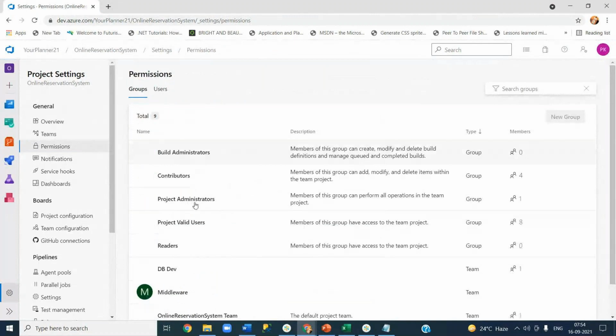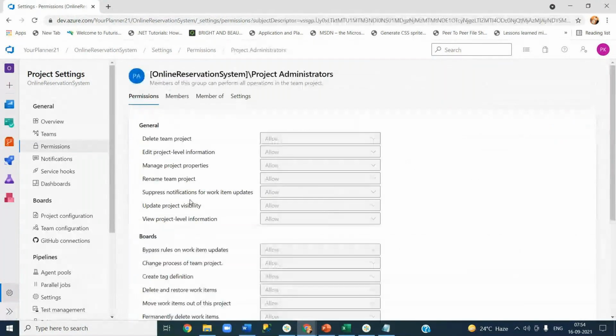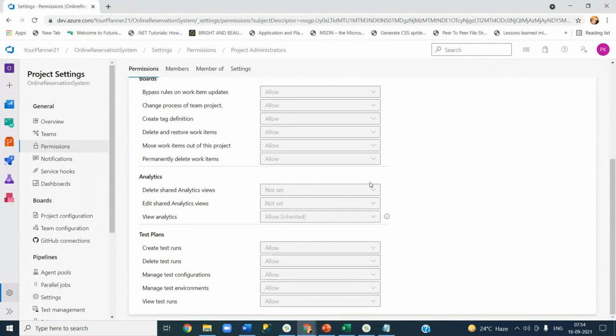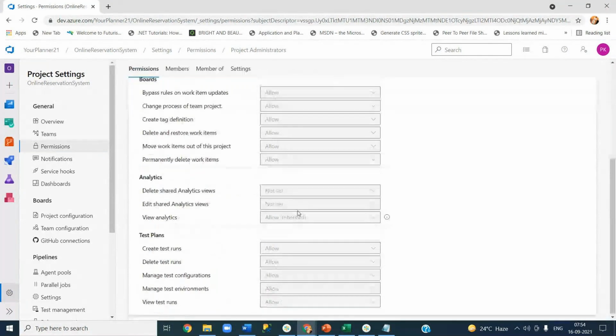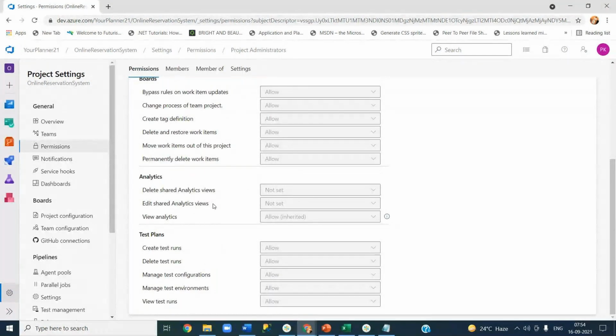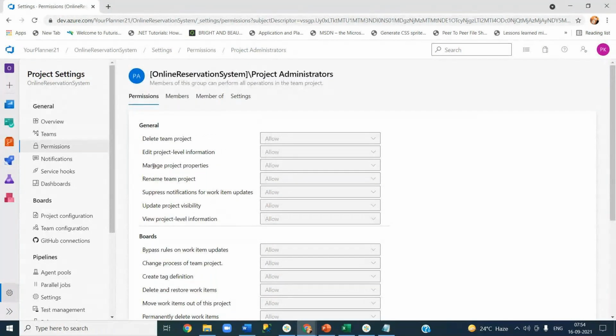And then project administrators, you see by default everything is grayed out because no one should be able to change the permissions of your project administrator. That's why it is grayed out. And you see most of the things are allow. He can delete, he can create, he can modify all these different items. You guys can go and spend some 10-15 minutes reading these things.